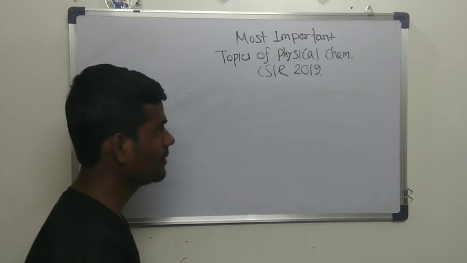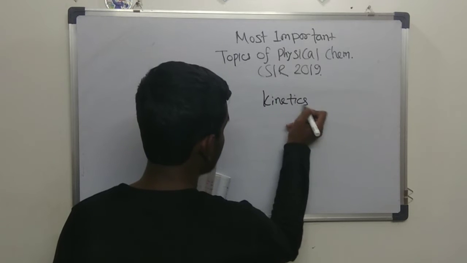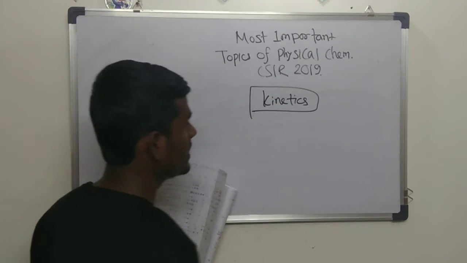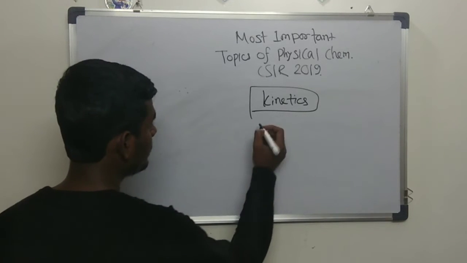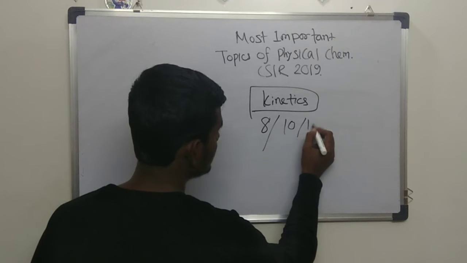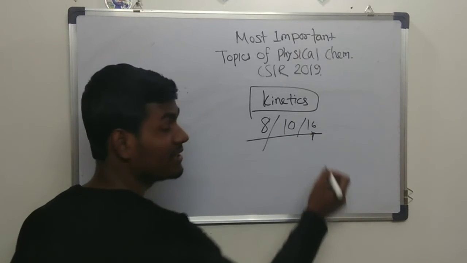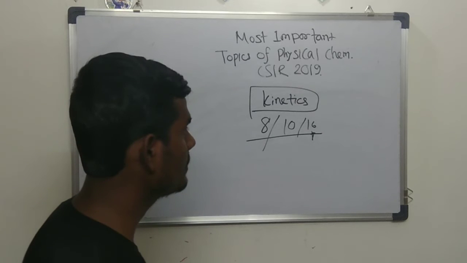Now let's take the questions from kinetics. Kinetics is one of the favorite topics of CSIR. Generally the number of questions varies from 8 to 10 to 16. A maximum of 16 can be asked also. So they may ask different kinds of problems from kinetics.